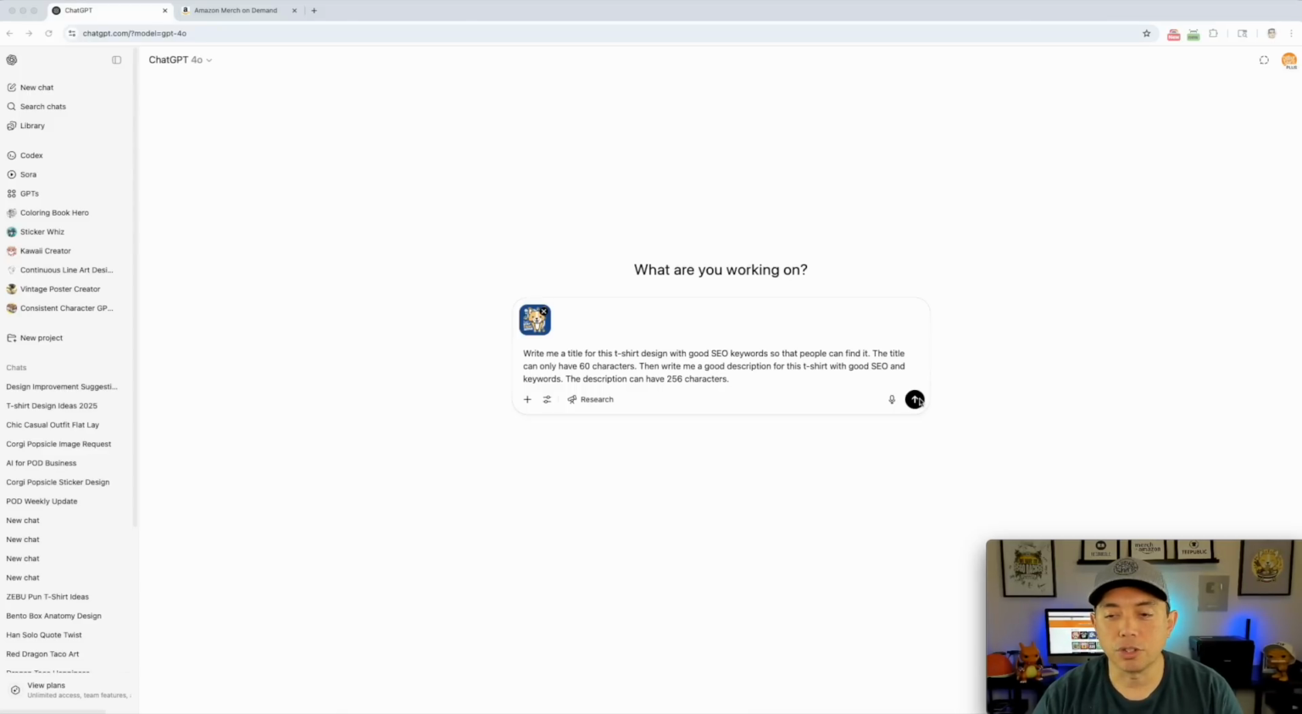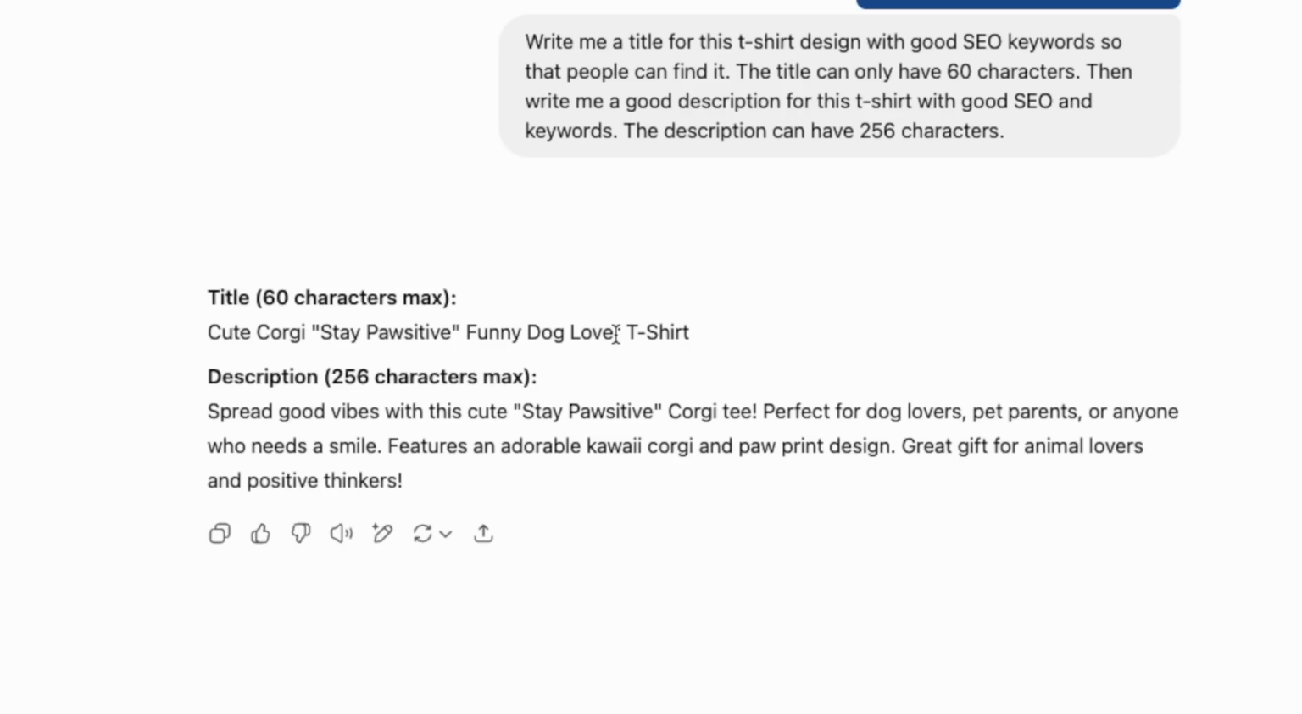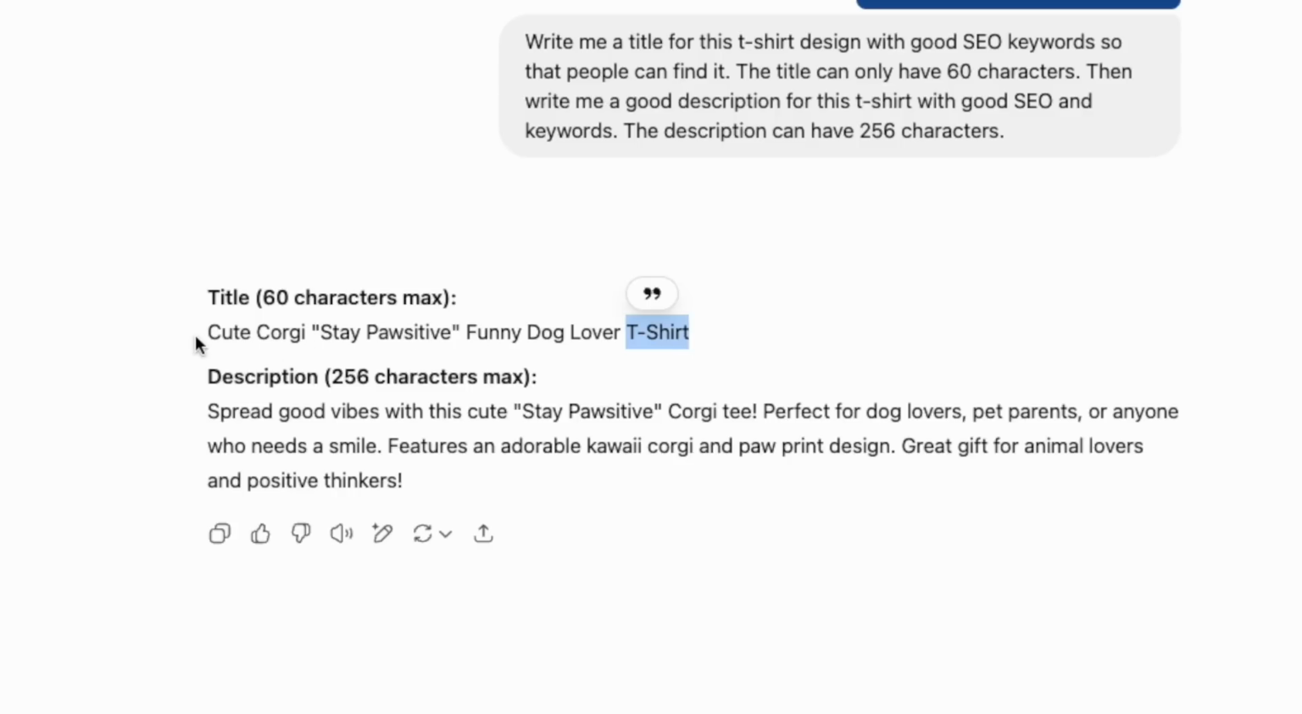So let me show you, and we'll just click it right here and see what happens. So there you go. You don't even have to think about what to put on here. Now you don't have to put t-shirt at the end of your Amazon ones. It does it for you automatically. So you could rewrite the prompt in here and say, I don't need t-shirt, can you swap in another keyword? But it has cute corgi, yeah, that makes sense. Stay positive, that's what we're saying right here.